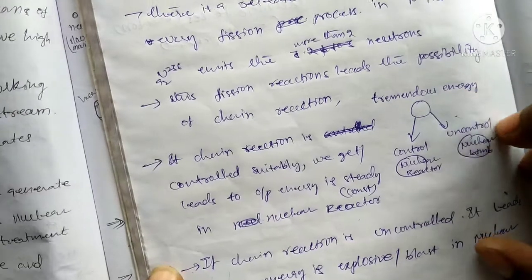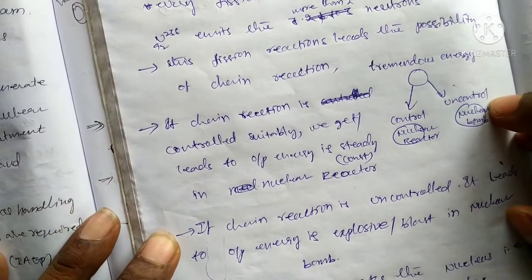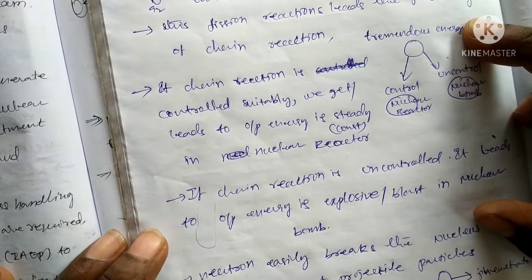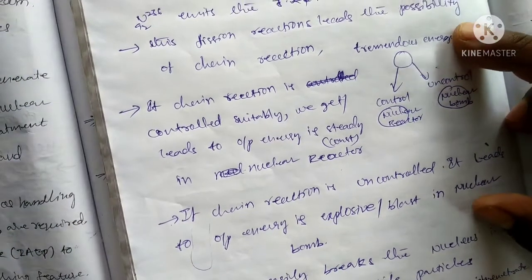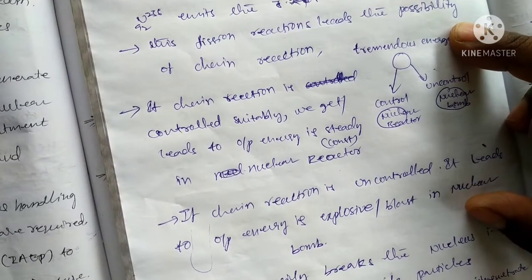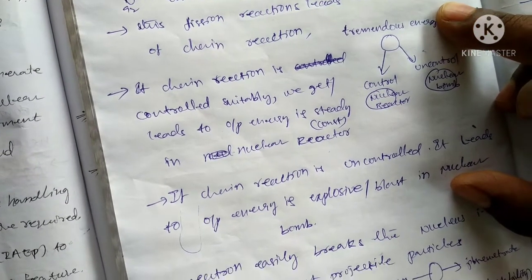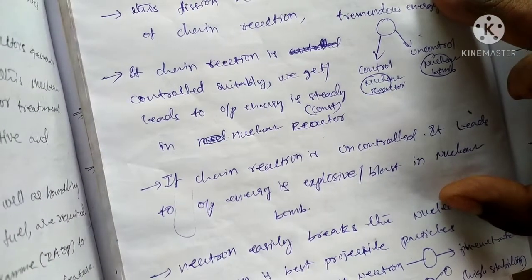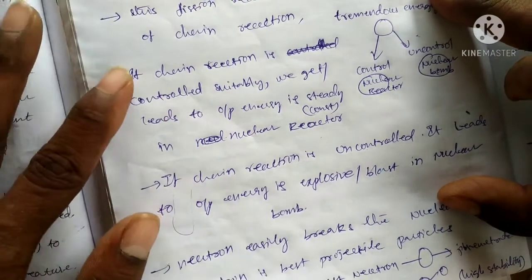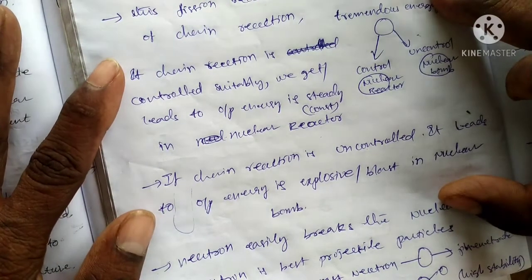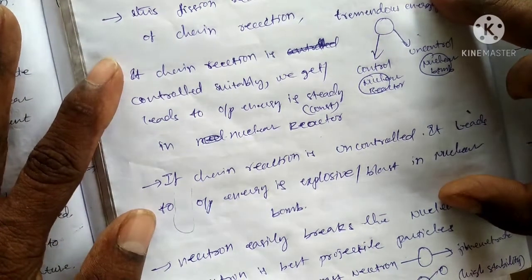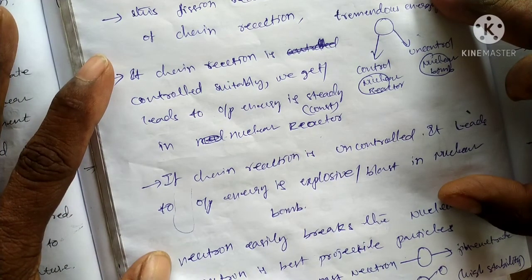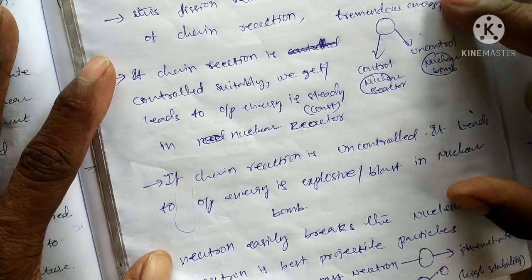The neutron is important in nuclear fission because electrons, positrons, and protons cannot easily break the nucleus. A heavy nucleus cannot be broken using an electron or positron. The heavy nucleus can be broken only by using a neutron.